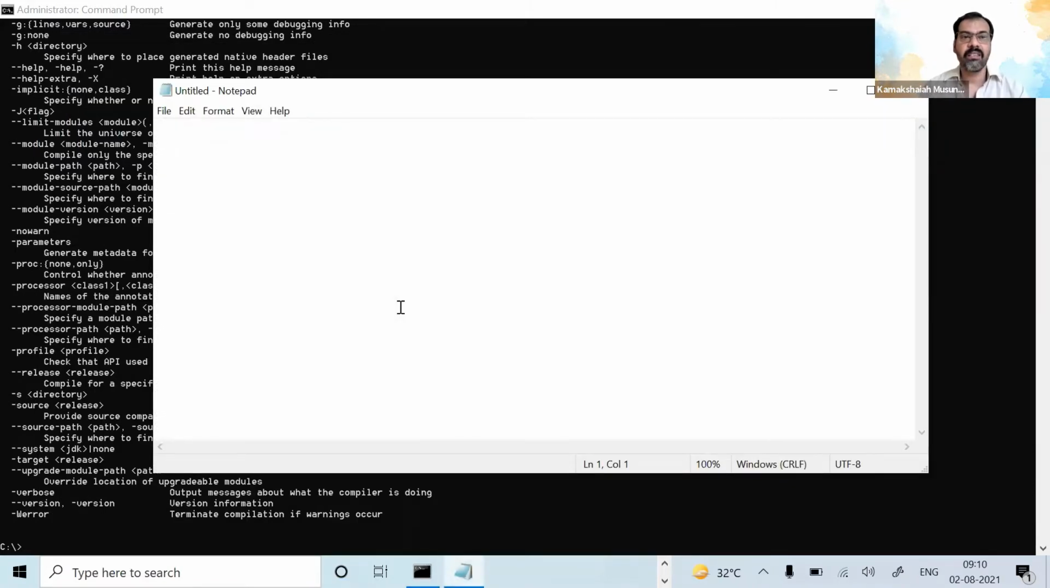Here you can just start writing your package. I can just write my package, semicolon. This is important. Every statement in Java should be terminated by a semicolon.